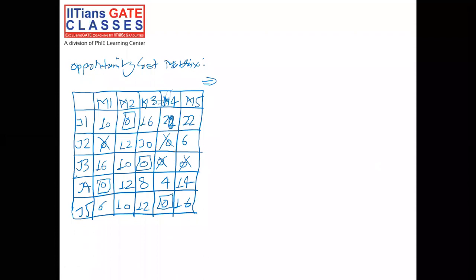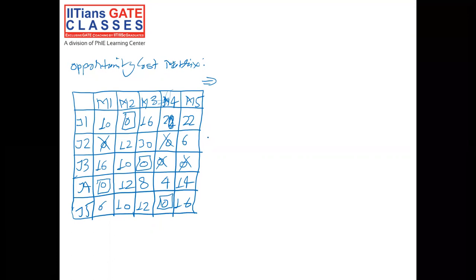The first step is to mark all rows for which allocation has not been made. If you go row by row, in the first row, one allocation has been made. In the second row, no allocation has been made, so we will mark row 2 with this tick. Now come to row 3, one allocation is there, that is this one. Come to row 4, another allocation is there, that is this one. Now come to row 5, another allocation is there, that is this one.